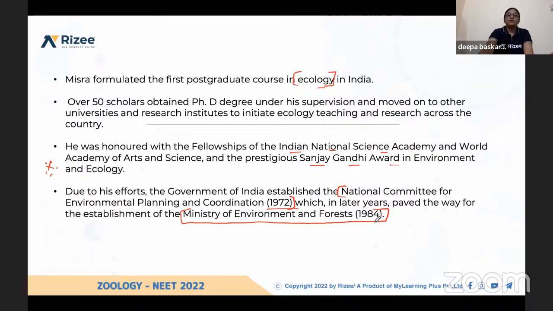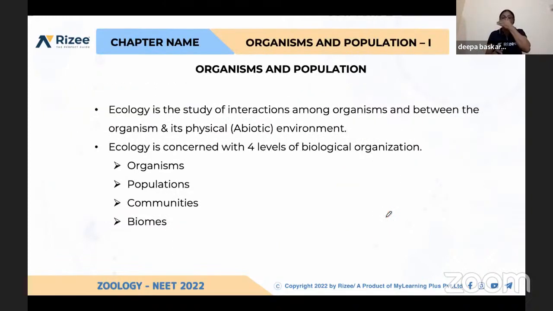He got many fellowships and awards. What are they? The Indian National Science Academy, the World Academy of Arts and Science, and the Sanjay Gandhi Award in Environment and Ecology. Because of his efforts, he insisted that the government establish the National Committee for Environmental Planning and Coordination. Because of that, a separate Ministry of Environment and Forest for the protection of environment and forest was developed in the year 1984. This is also important. Yeah, so let us move on to the chapter.